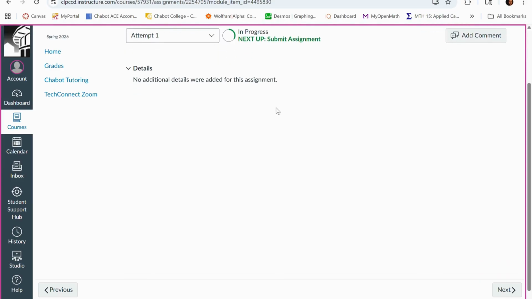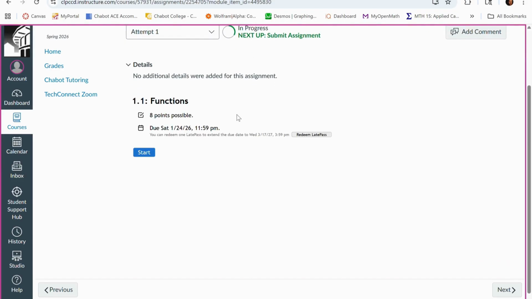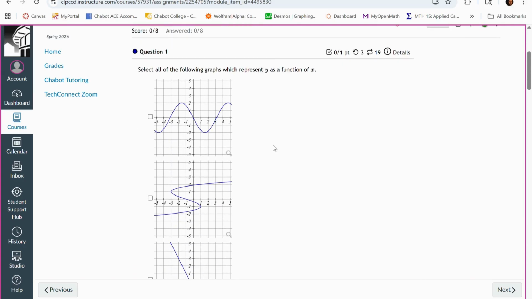And what will happen is there will be problems that pop up here. Okay, so here we see 1.1, this is on functions, there's 8 points possible. There's a due date listed for it, that's this weekend by the way. And if I click start, problems will pop up.